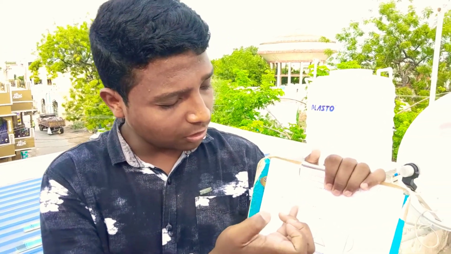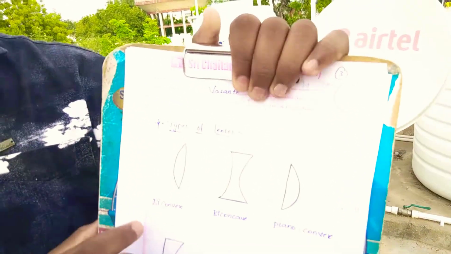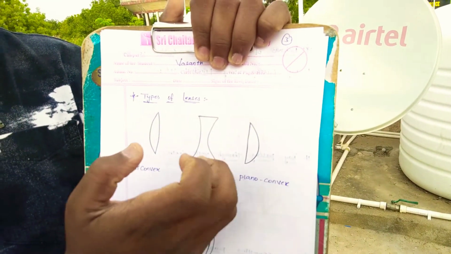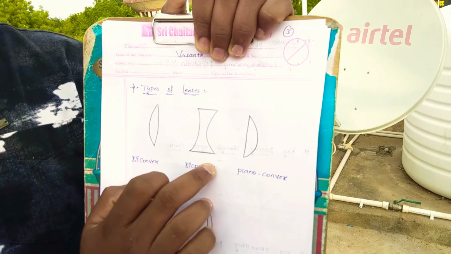Do you know how many types of lens there are? Yes, concave and convex. But do you know the lenses also have different types, like biconcave and biconvex? I will show the images. This is the curve. Two types of convex are there, biconvex, and concave is known as biconcave.